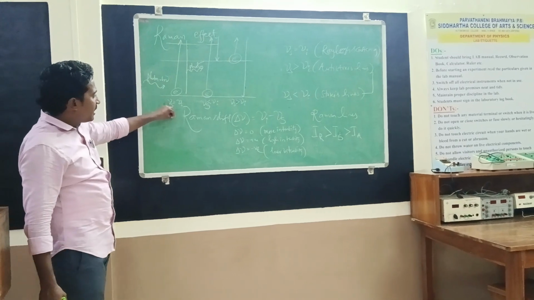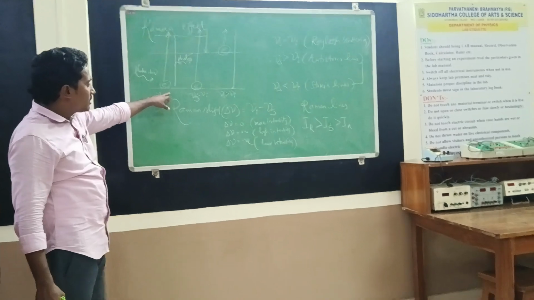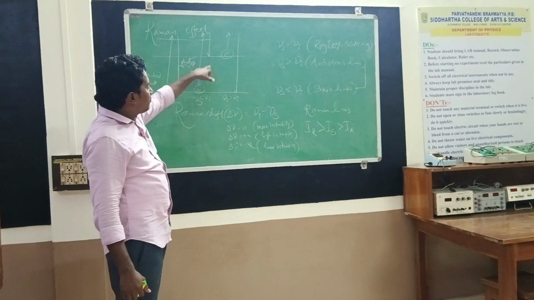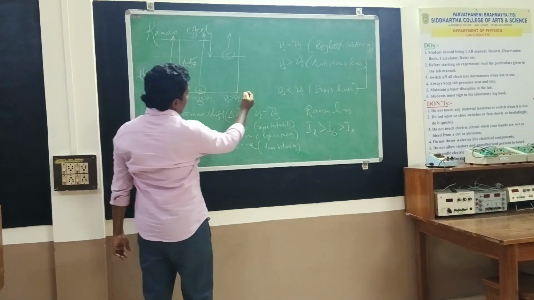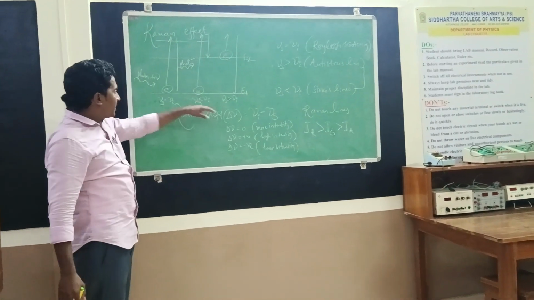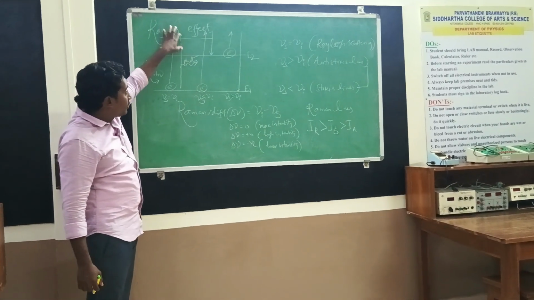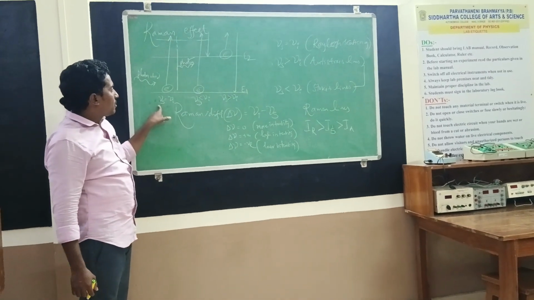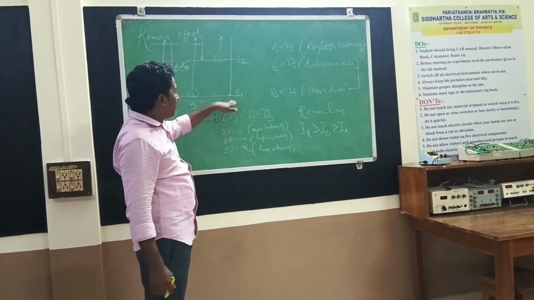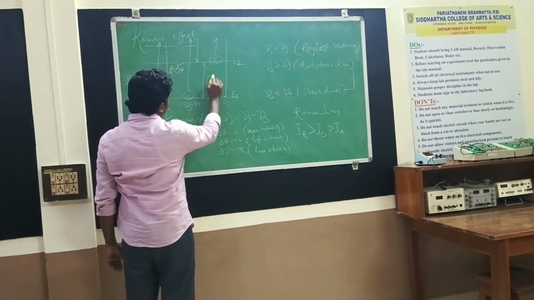Either the scattered light frequency is equal to the incident frequency, if the electron rises to a high energy and returns to the same energy state, or ν_s is less than ν_i, if the electron rises and returns to a state above the previous one. For mathematical simplification, let us define E1 and E2. In the E1 state, by absorbing hν the electron rises to high energy, and if it returns to E2, then ν_s is less than ν_i. If the electron is already in the excited state and returns to E1, then ν_s is greater than ν_i.